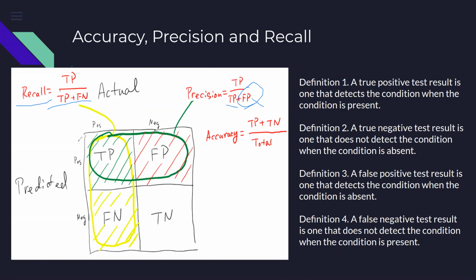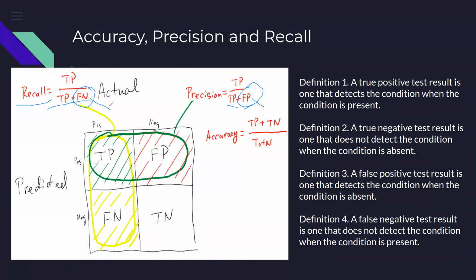So in this case, as the number of false negatives starts going down, the recall ratio will start going closer to 1. The entire focus here is on reducing false negatives. That means someone who is having the condition, I should not be declaring them as negative.